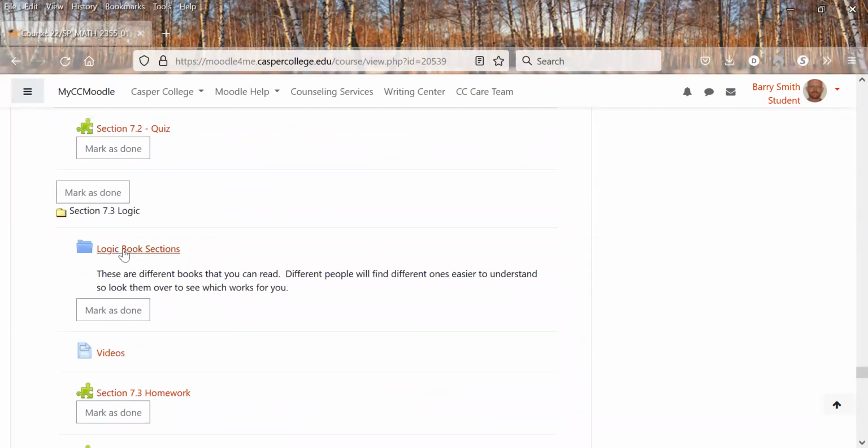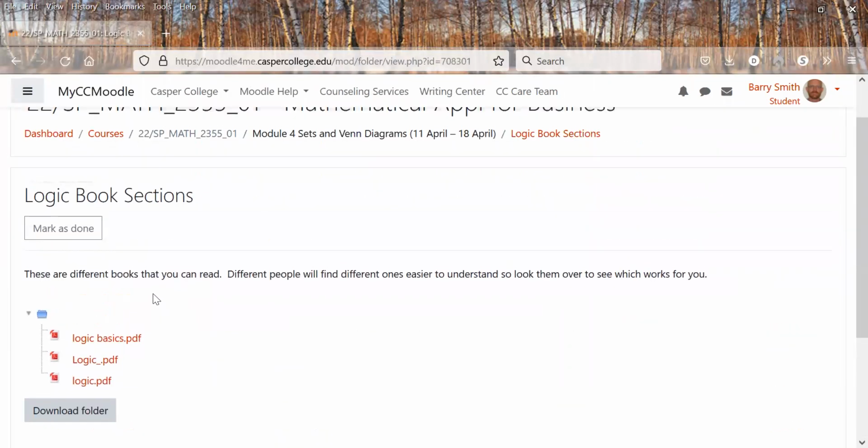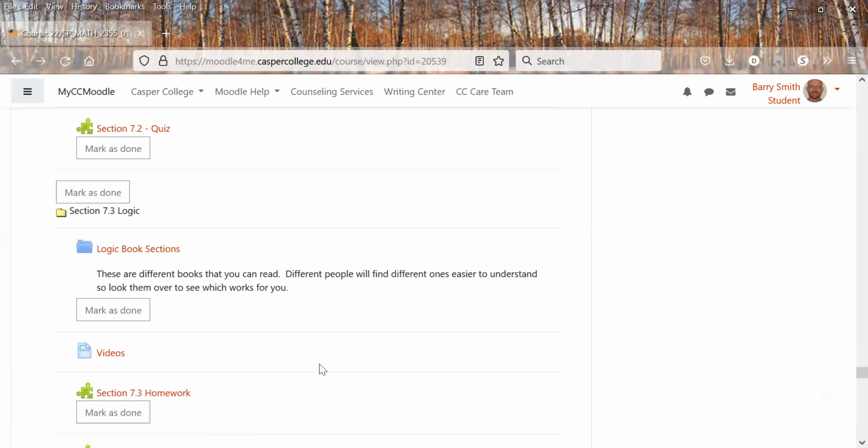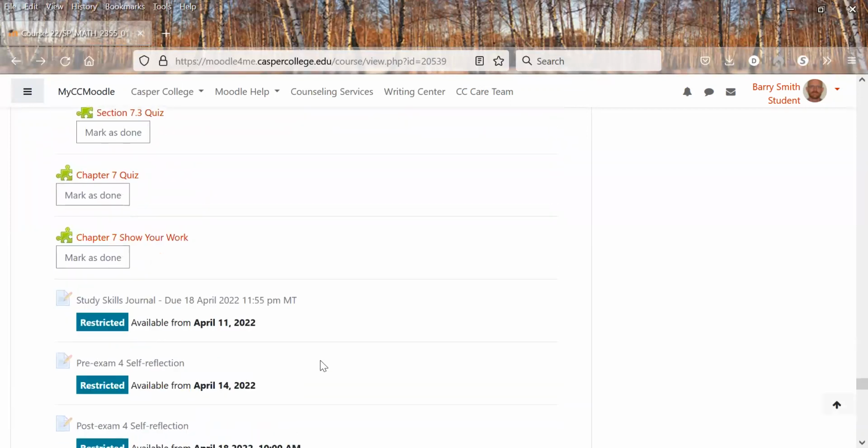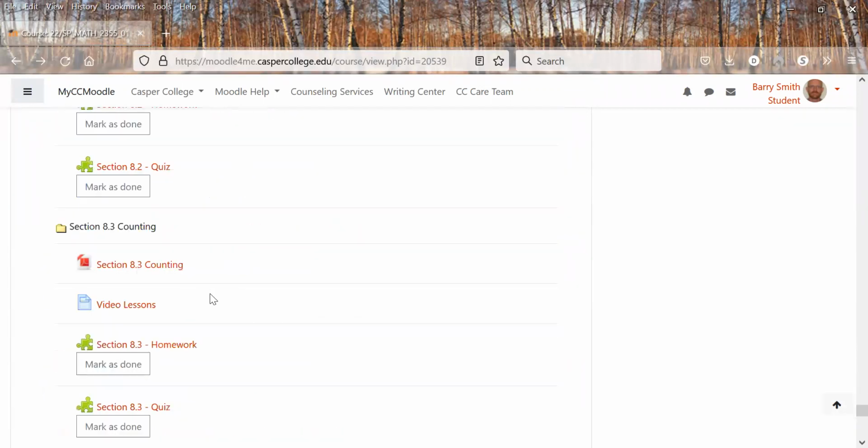Now, this one has extra sections. I need to unmark that as done, because it pops up for some reason as done first. I have to figure out how to undo it. But these are extra ways to look at logic. And so you have 3 sections to read there if you want something beyond what our book has in itself. But yeah, so that's that.